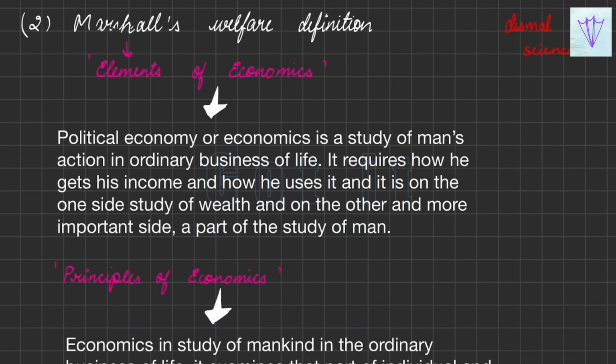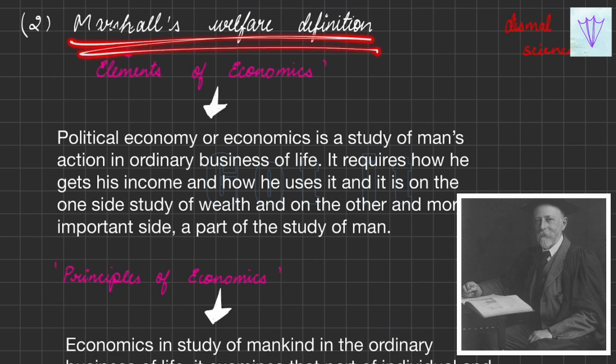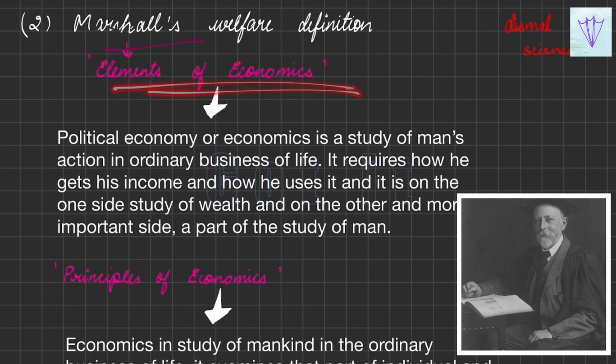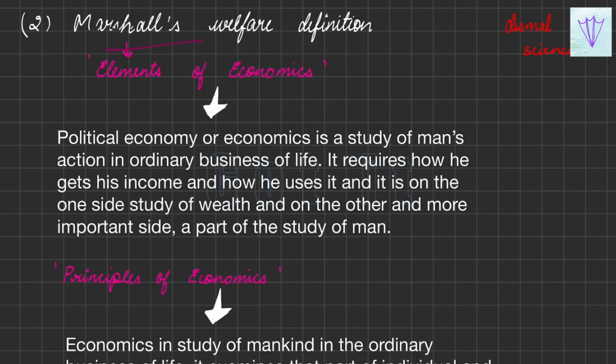So then came Marshall with his welfare definition. In his book Elements of Economics, he has stated that political economy or economics is a study of man's action in the ordinary business of life.